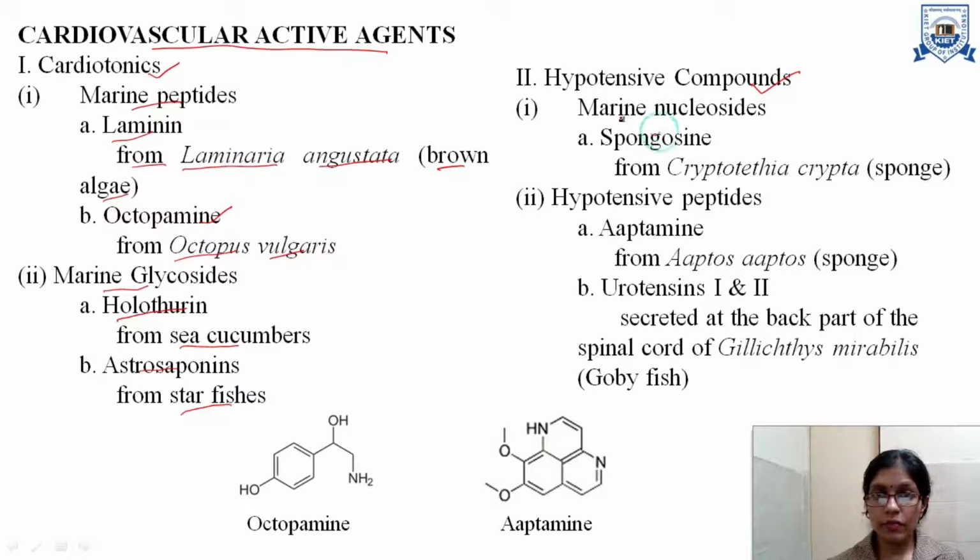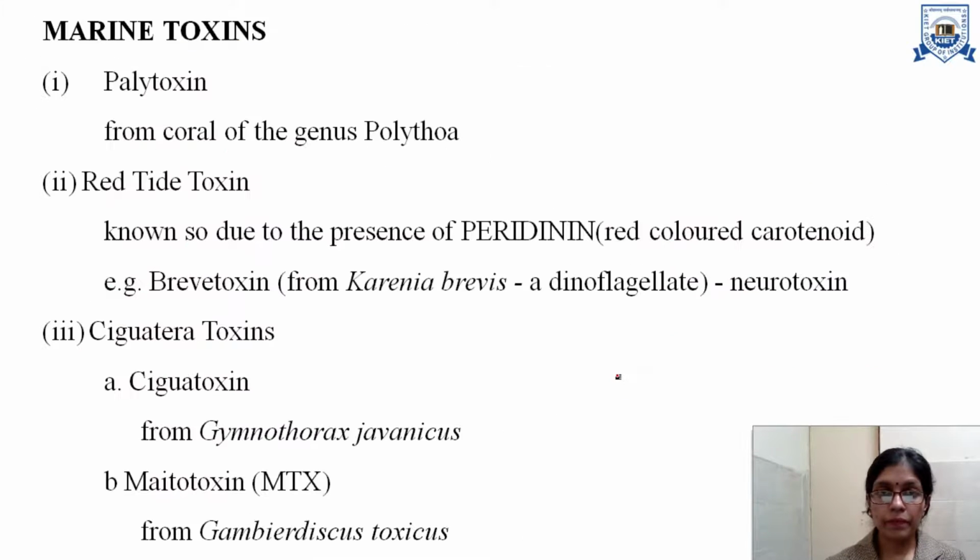Then hypotensive compounds. First of all, we have the marine nucleosides. Marine nucleosides, the example is spongosine, which is obtained from a sponge known as Cryptotheca crypta. Then we have the hypotensive peptides. The examples are aptamine, which is obtained from a sponge known as Aptos aptos. Then we have another example known as urotensins 1 and 2, which is secreted at the back of the spinal cord of the Gillichthys mirabilis, which is a goby fish.